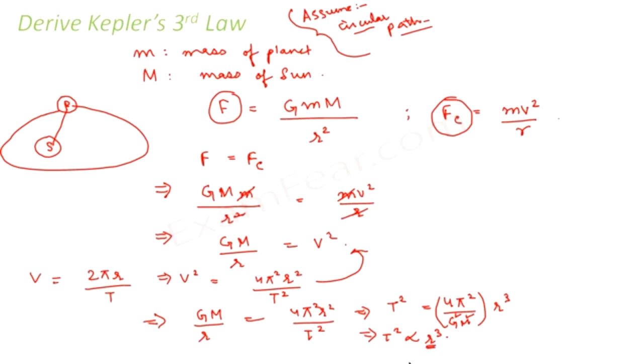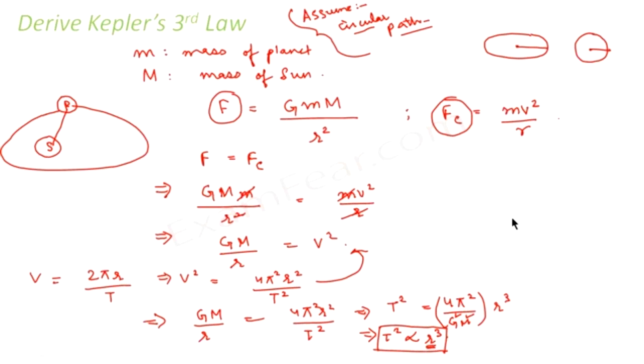So what was r in this case? r was nothing but the radius of the circle. And I also mentioned before that a circle is a special case of an ellipse whose radius is equal to the semi-major axis of the ellipse. That means when an ellipse converts into a circle, the semi-major axis becomes the radius. So for a circle, T square is proportional to r cube, where r is the radius of the circle.